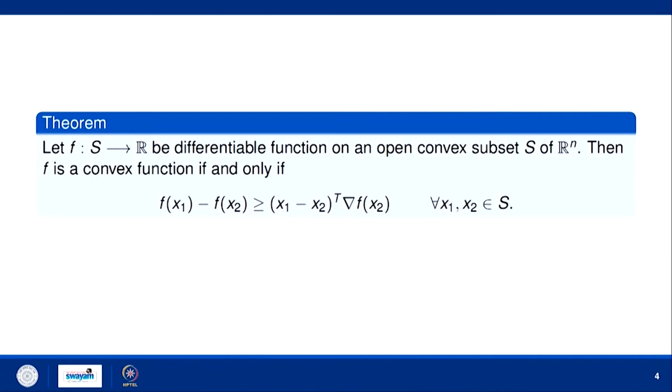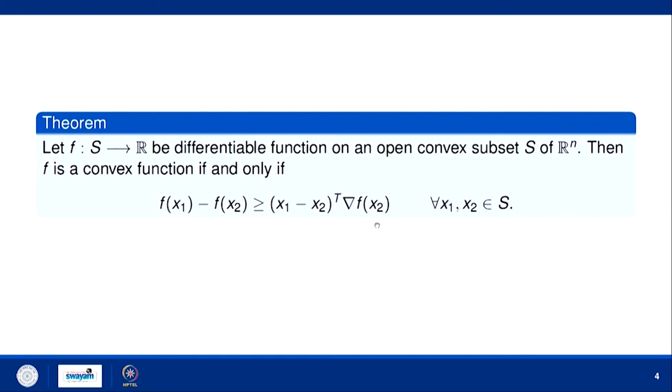Okay. So, first we will see what this theorem is basically. If the function is once differentiable on an open convex subset S of R n, then f is convex if and only if, that means both sides, if f is convex then this holds, and if this holds then f is convex.